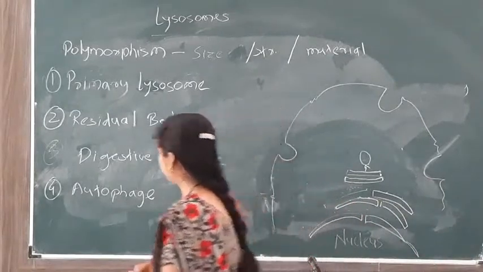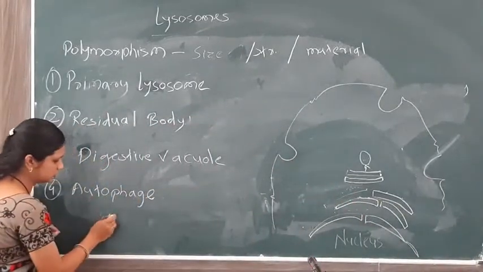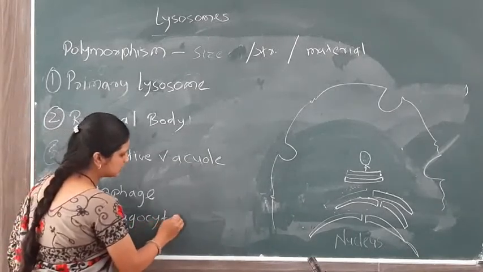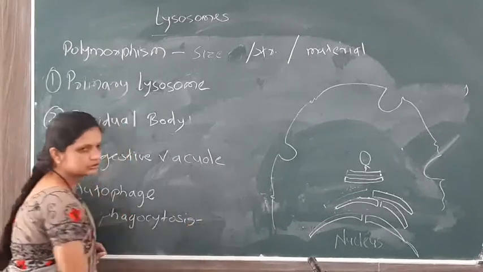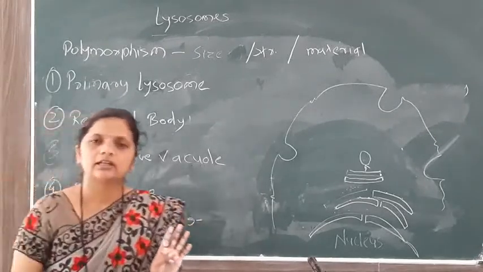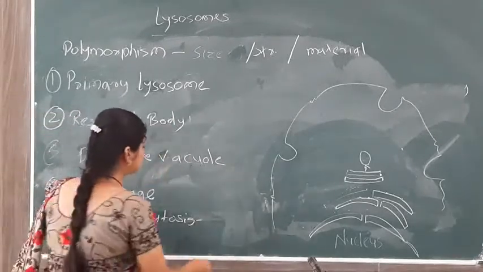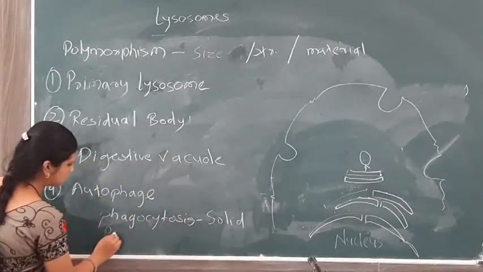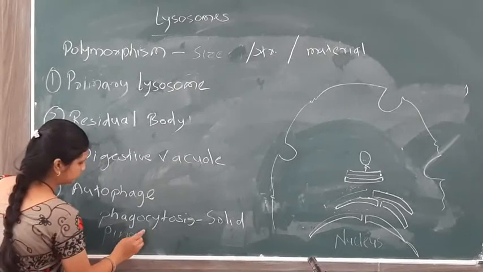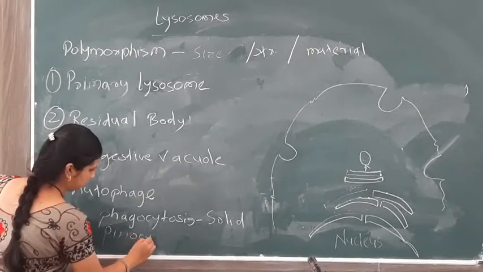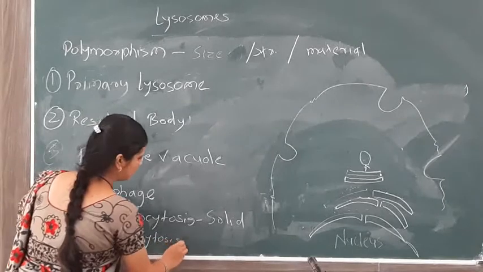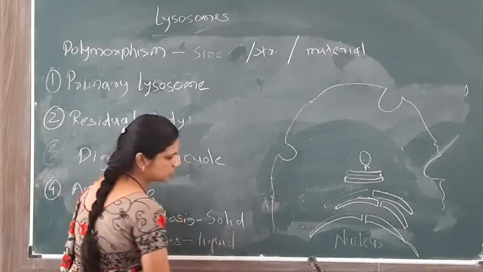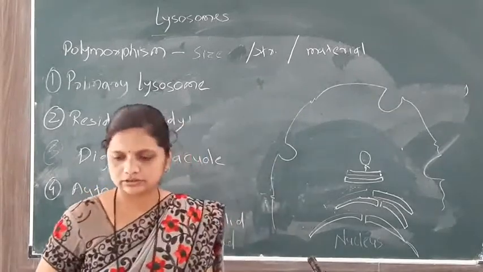We know the process of phagocytosis and pinocytosis. What is phagocytosis? When the cell ingests a solid material and digests it, this process is called phagocytosis, that is digestion of solid material. Now what is pinocytosis? When the cell engulfs a liquid food material, this process is called pinocytosis.